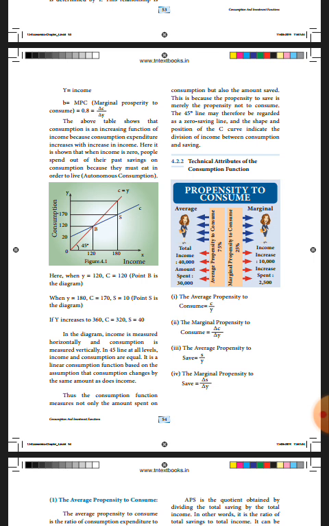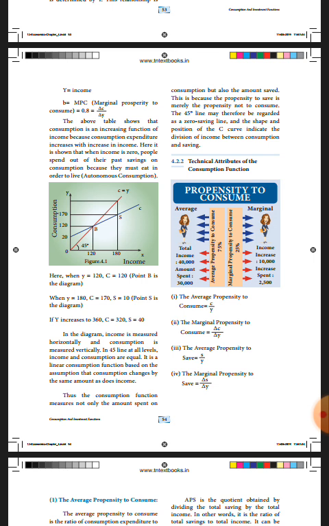In the 45-degree line, at all levels, Y is equal to C, income and consumption are equal. So the 45-degree line is regarded as the zero saving line. Underline that.